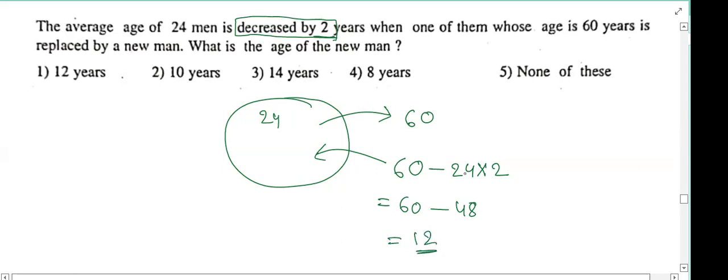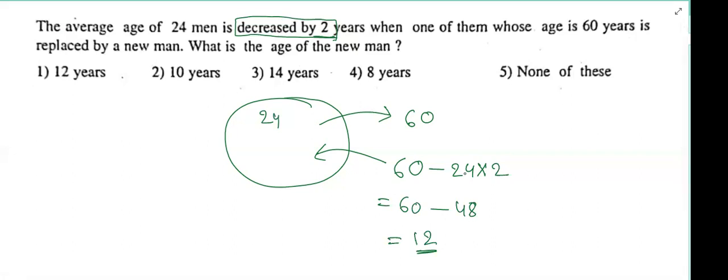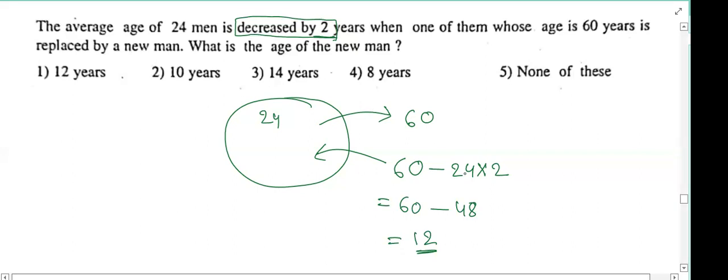So he entered with 12 rupees, and to make all the persons equal, he is collecting 2 rupees from each of the persons. Yes or no? Yes, sir. That is the answer here.